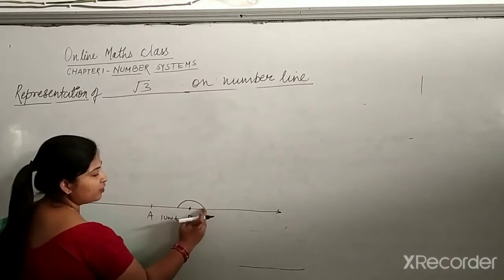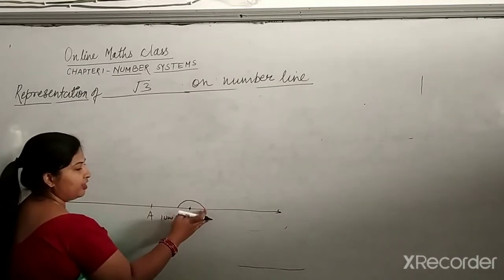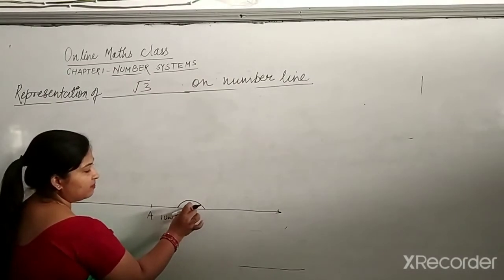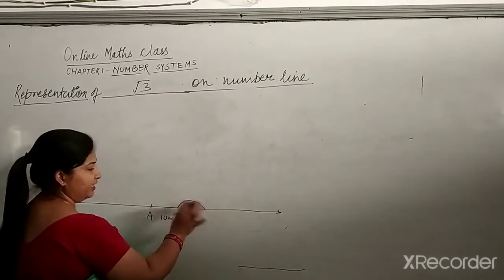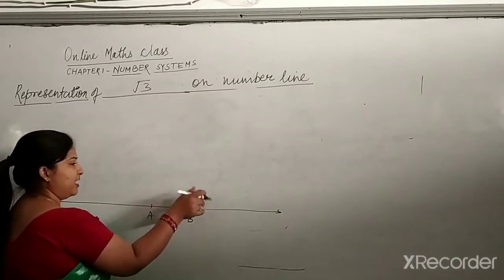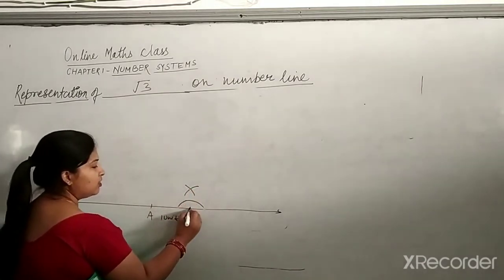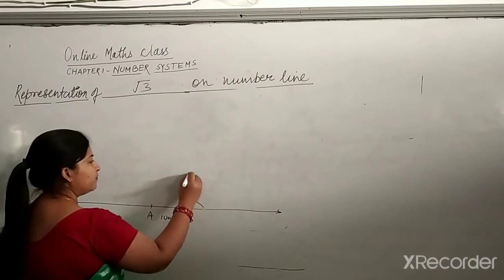Same, put compass over here. Look carefully because it becomes difficult where we have to put the compass and pencil. First of all we have placed the compass at point B, and we have made an arc like this. Now put your compass on this point with the same length and make an arc like this. From here also make an arc like this. Now join B to this point.